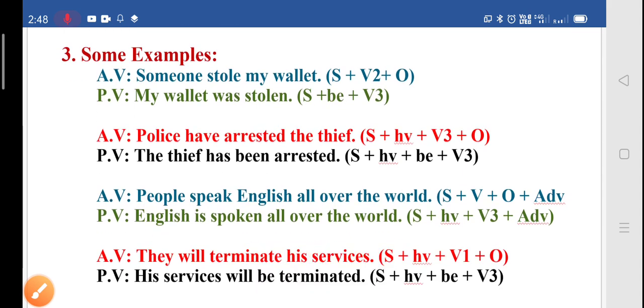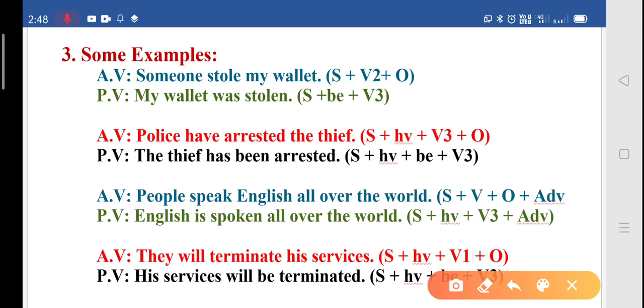The first example is: someone stole my wallet. The person who is reporting this situation doesn't know anything about the person who picked his wallet. Someone stole my wallet. When we change this sentence into passive voice, it becomes: my wallet was stolen. We have to put a full stop just after the third form of the verb. Don't go beyond. The reason being it is useless. If we say my wallet was stolen by someone, then what's the use of using these words? They have become useless and superfluous.